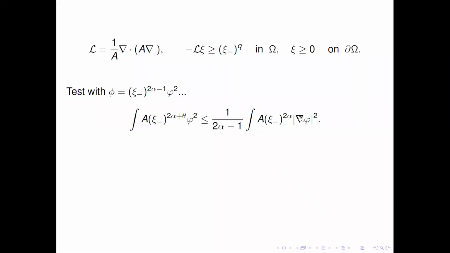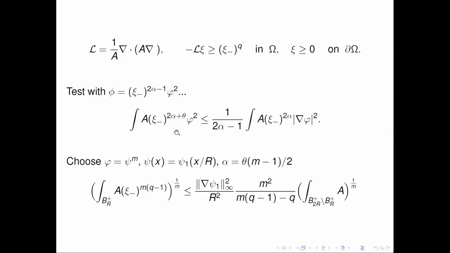You pay for that with a gradient of the cutoff corresponding to phi squared, but this cutoff can also be optimized. Then you take powers of the cutoff, that's where m comes in, and you take a rescaled function for the cutoff, and you choose a good alpha with respect to m, and you end up with the inequality which I showed on the previous page, which essentially means m over r.